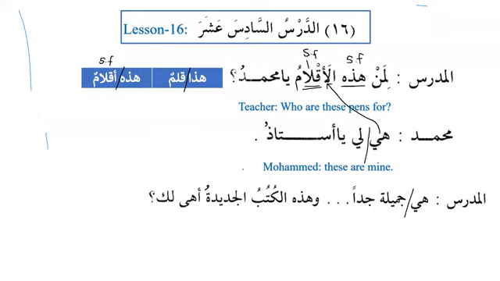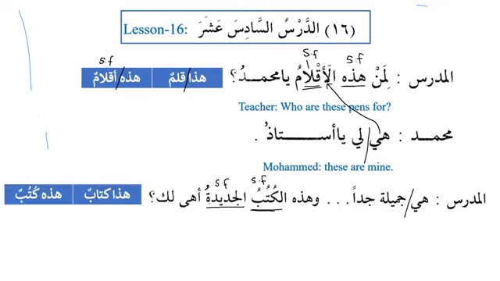Exactly. So now we can see here al-kutubu is the broken plural. So this is singular feminine, and this is mawsuf, and we know that mawsuf and sifa are equal in gender, number, and status. So that's why al-kutubu al-jadidatu. So al-jadidatu is also singular, and it is also feminine. وَهَذِهِ الْكُتُبُ الْجَدِيدَةُ أَهِيَ لَكَ. Now we can see over here that hadha kitabun, but when we say kutubun, then it becomes hadhihi. So it becomes singular feminine.